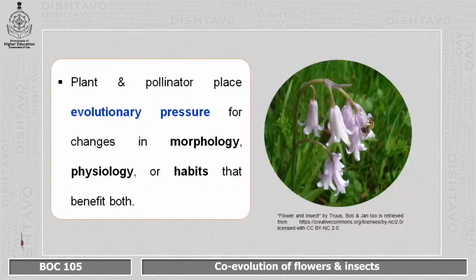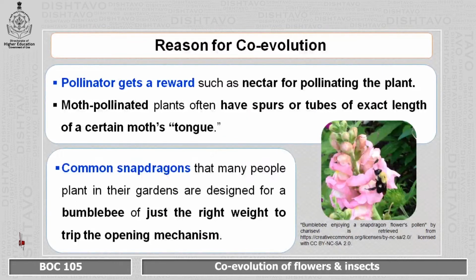During coevolution, there is an evolutionary pressure that is exerted by both the organisms which are involved. And that evolutionary pressure helps them to get changes in the morphology, physiology, as well as the habits that will benefit both.